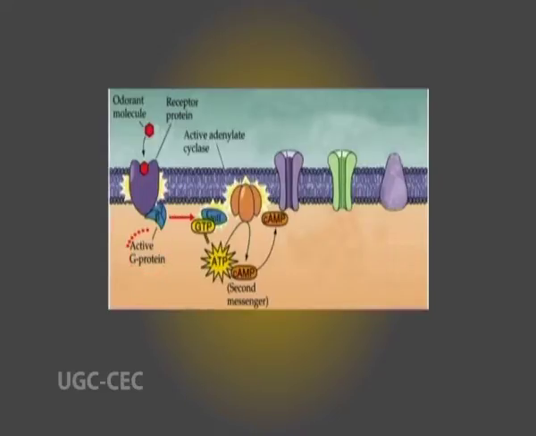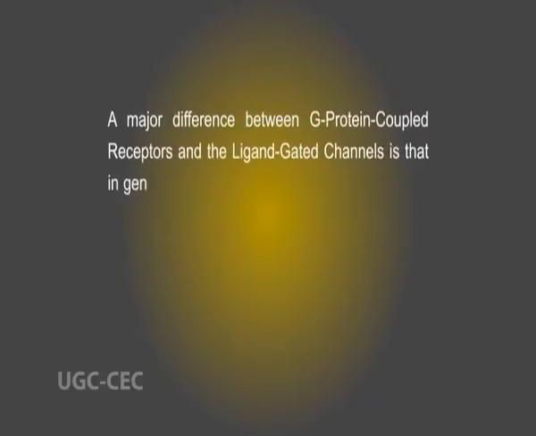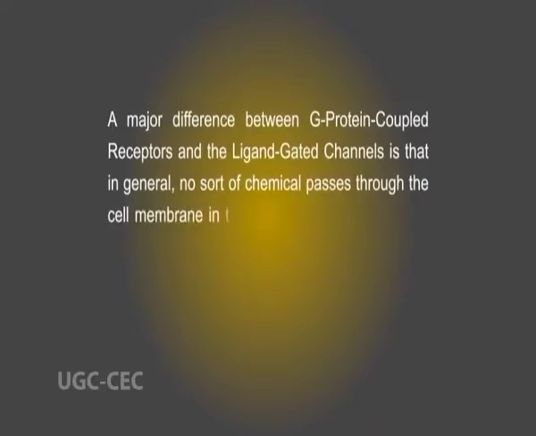The activated G-protein may directly exert an intracellular effect, or more commonly it interacts with still another cell membrane protein, usually an enzyme. This results in a distinctive intracellular signaling compound being synthesized in the cytoplasm of the cell by the catalytic activity of the enzyme. A major difference between G-protein coupled receptors and the ligand-gated channels is that, in general, no chemical passes through the cell membrane in the case of G-protein mediated receptors.